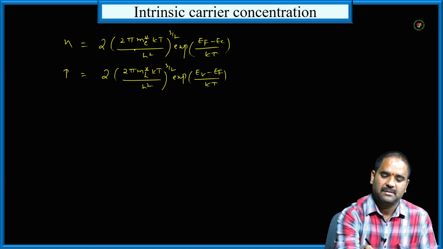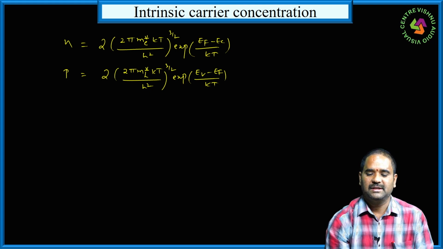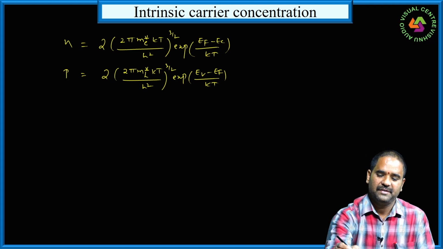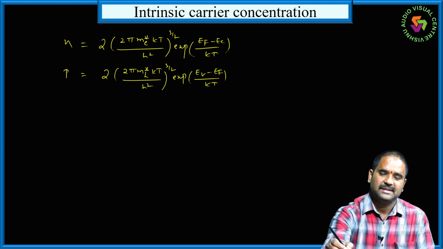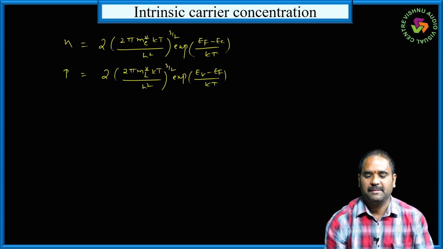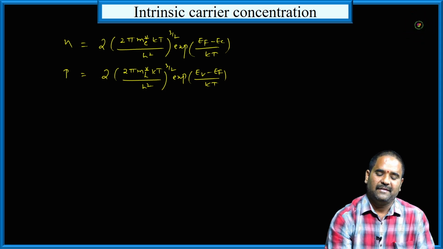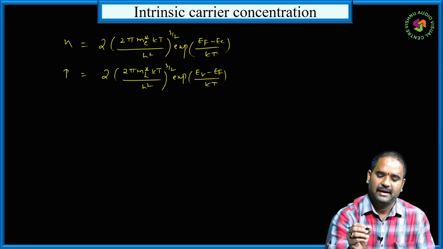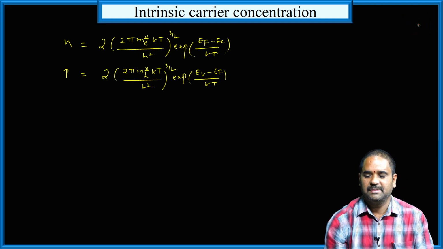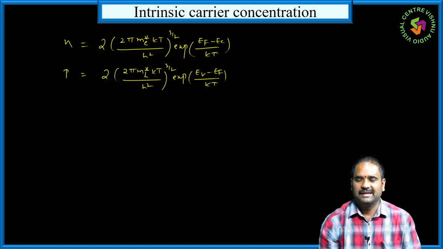Here me star is the effective mass of electron, K is the Boltzmann's constant, T is temperature, EF is Fermi energy, EC is the bottom of the conduction band, that is the lowest energy level of conduction band, and mh star is effective mass of hole, again K is the Boltzmann's constant, T is temperature, EV is top of the valency band, that is the highest energy level of valency band, again EF is the Fermi energy.